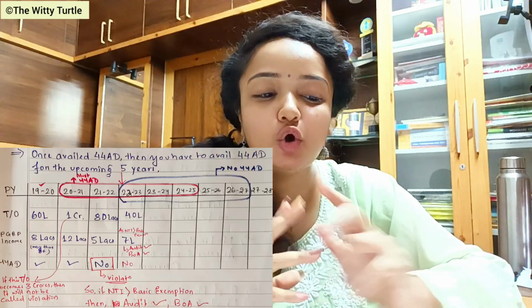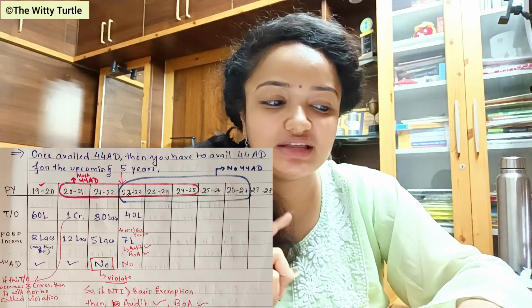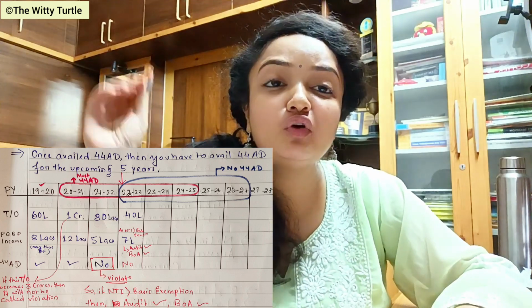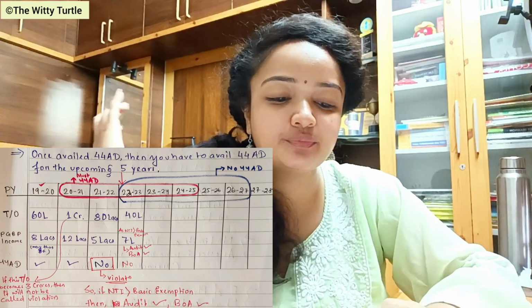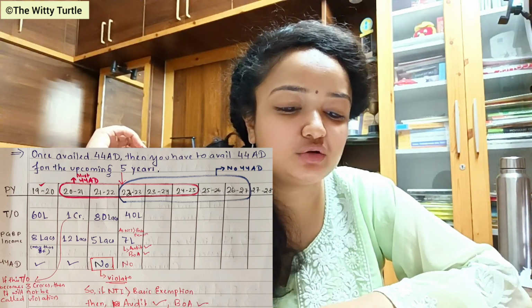After this, we are going to study one very important concept in this section. This concept says that once you have availed section 44AD, then for the next 5 years you have to avail section 44AD. Once availed, you have to avail 44AD for the upcoming 5 years. For example, look at this particular example.